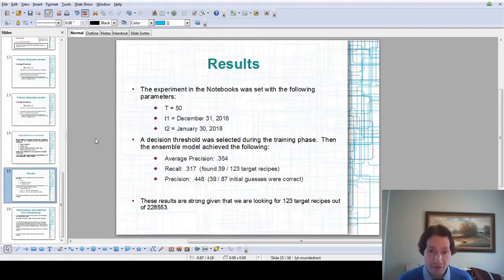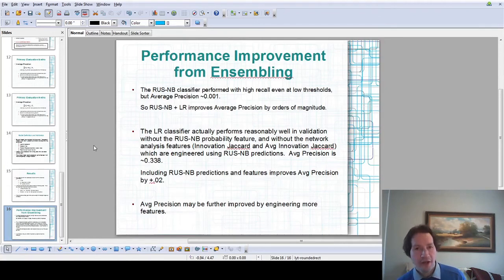In my opinion, this result is quite strong, given that it's such a rare target. We're looking for 123 target recipes out of 230,000. So it really is a needle in a haystack search, and I think to achieve an average precision of 0.35 is quite good. I want to conclude by talking a little bit about why I made the choice to do this ensemble model.